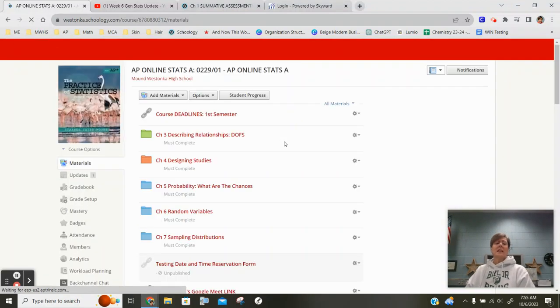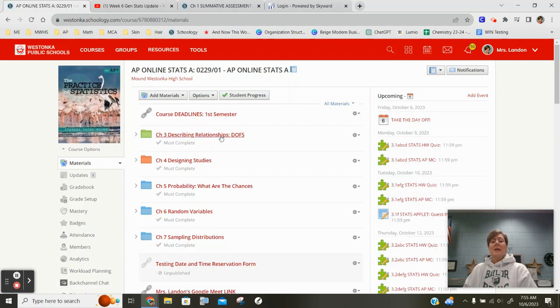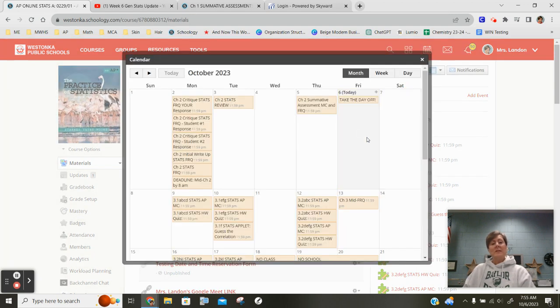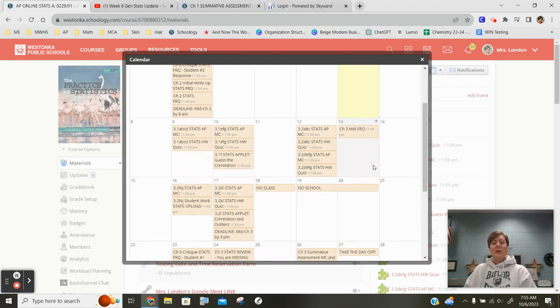Now, let's jump into the second thing, your Unit 3. If you take a look at Unit 3, I'm going to actually go for the quick folder. It is on describing relationships. It's our last unit on the topic of data analysis. And if we take a look at it, Unit 3 is only, again, 2 sections. So it's a little bit shorter of a unit. Most of our chapters are either 2 sections or 3 sections long.